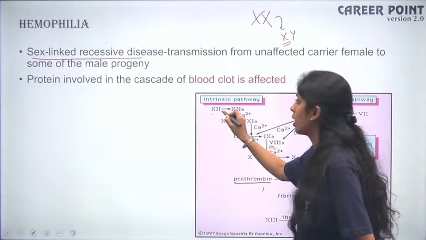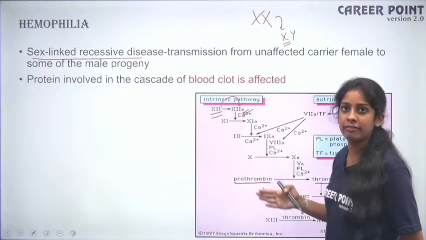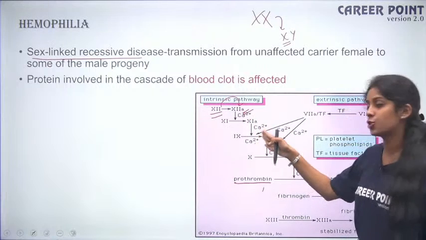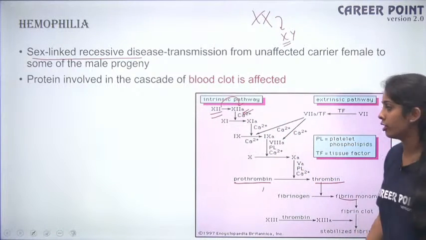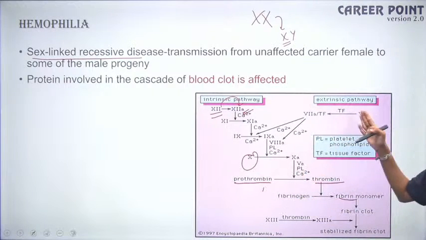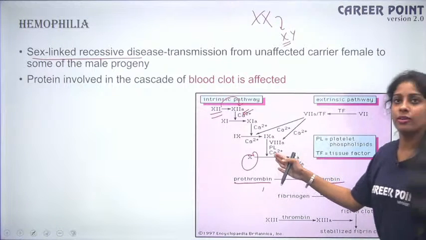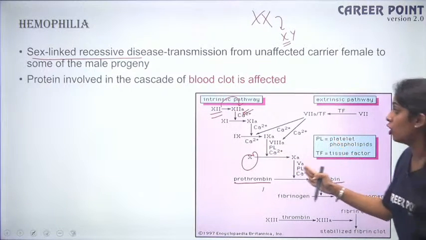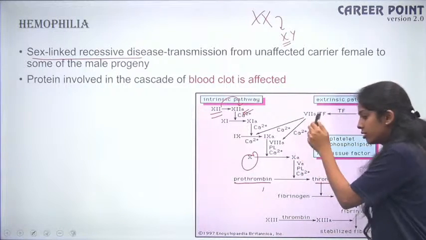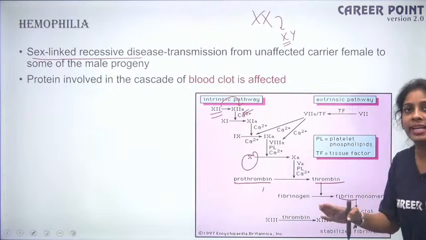So you have factor 12, which is inactive, then it is converted into factor 12A, which means it is activated, okay? Again, 11 has to be activated, 9 has to be activated, factor 10 has to be activated. So only when factor 10 is activated, prothrombin can be converted to thrombin, right? So, for this to be converted to this, a lot of factors play a role. If there is a mutation in any one particular factor, this process will not happen. So, your entire clotting process is completely halted, right?